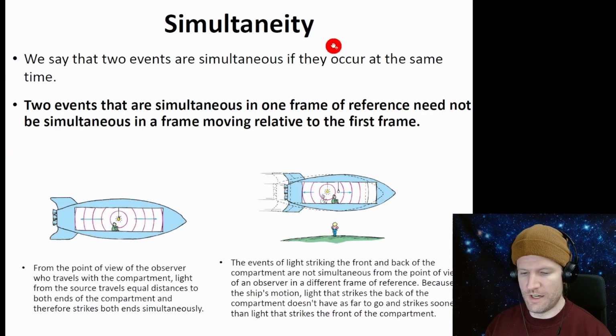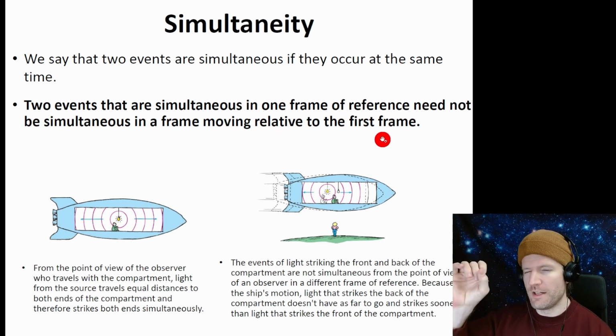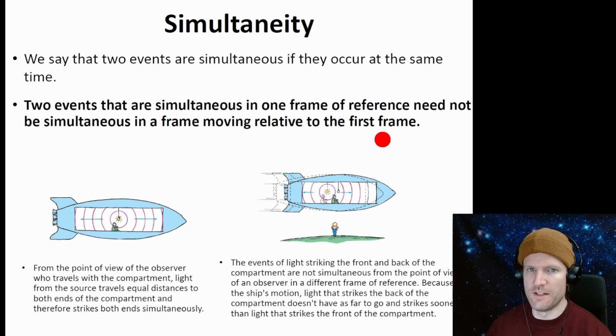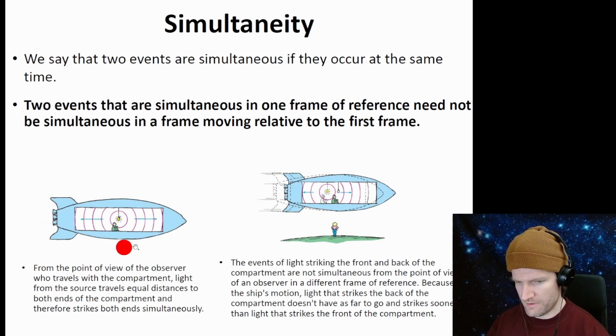Also, there's the idea of simultaneity. Let's just read this here. Two events that are simultaneous in one frame of reference need not be simultaneous in a frame moving relative to the first one. So that means if we have a simultaneous event in one frame, it's not necessarily simultaneous in another. A good example of this is a guy in a rocket ship who sees light coming from a light bulb, and the light hits the back wall and the front wall simultaneously. But if the rocket is moving and a person on Earth is looking at the rocket, then the light will hit the back wall first before it hits the front wall in their frame of reference. So something simultaneous here is not simultaneous here.